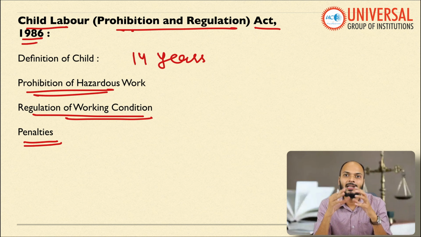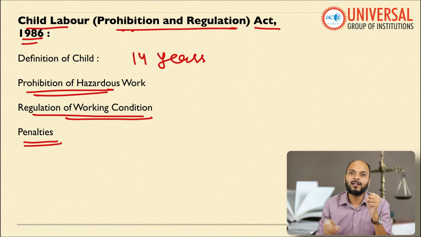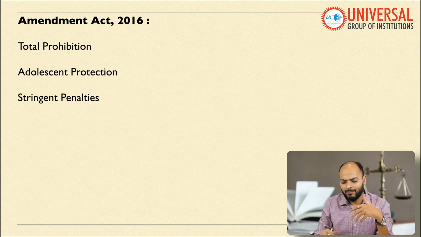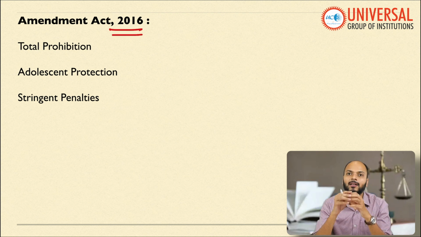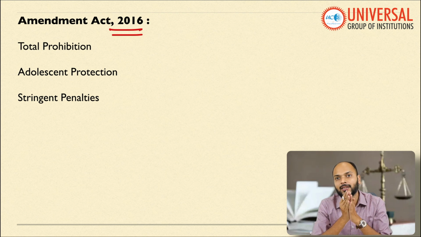This law basically deals with the issue of child labor, because article 24 only prohibits child labor. It does not say what will be the punishment if somebody hires a child labor. That has been dealt with in the law of 1986. The same law was amended in a comprehensive manner in the year 2016, so an amendment act was passed in 2016.